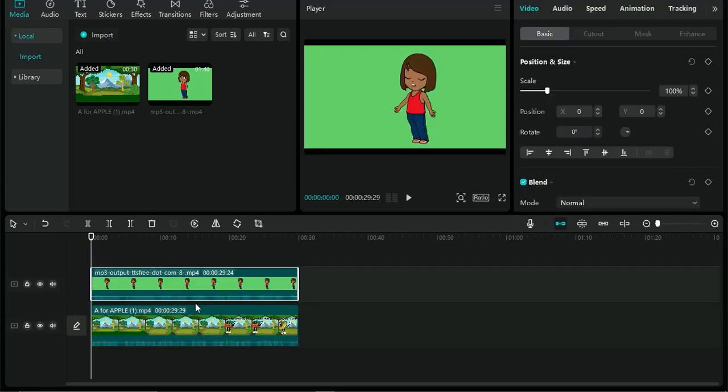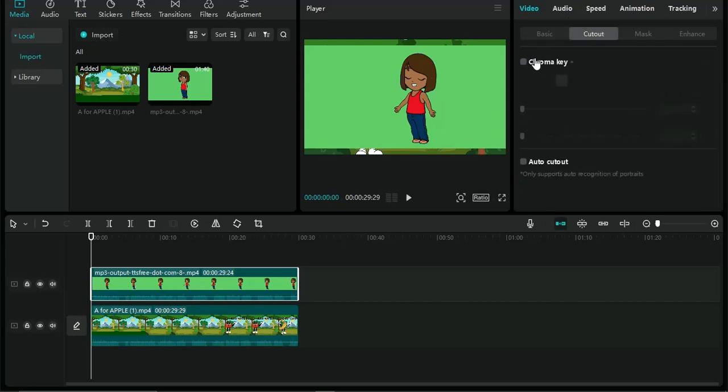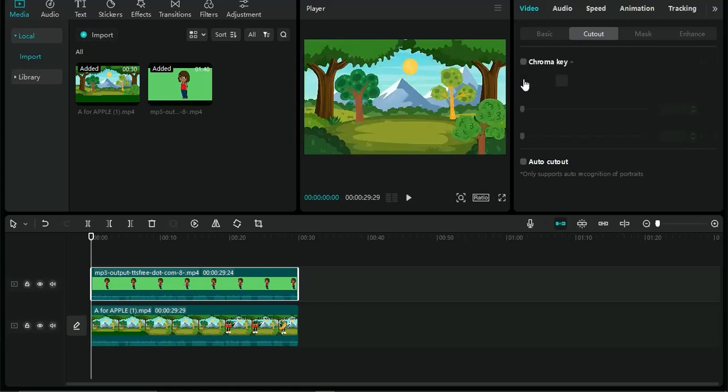So once that successfully fits in, what we need to do next is to remove the green screen from this particular character video. To do that guys, we just need to select the video, head on to this particular cutout section, and you could actually select the chroma key and also the auto cutout right now. Now if you select the chroma key right here, just simply check out this auto cutout right now, and you can see that it's actually processing. Once this gets to 100%, the green screen will actually be removed from the particular video.